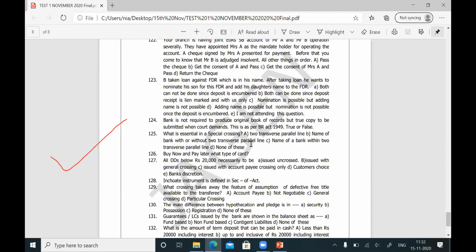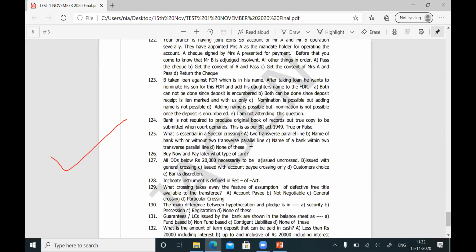Now, what is a general crossing? What is the important feature of a general crossing? The important feature is that two transverse parallel lines across the cheque should appear. There can be words within that; there need not be words within that. There can be words like not negotiable, Delhi, Mumbai. Anything can be written within the two transverse parallel lines. When there are two transverse parallel lines, it is called a generally crossed cheque.